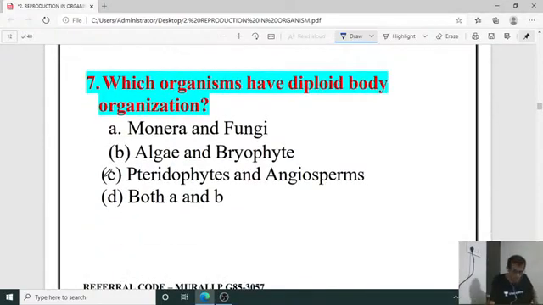Next, seventh one. Yes, Bharat, you are right. Good work. Seventh one, which organisms have diploid body organization?